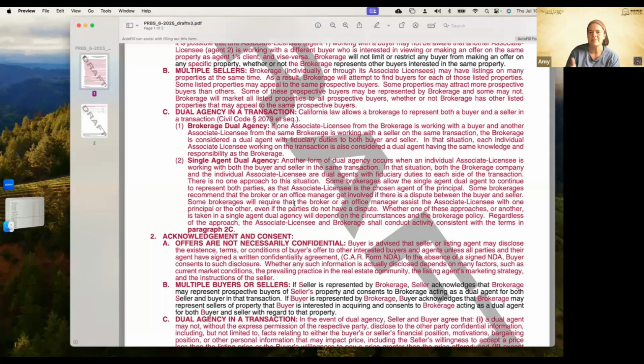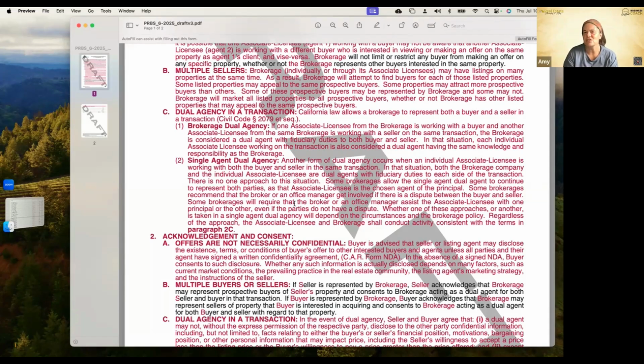Single agent dual agency, another form. I like that they clarified this. I think this is really good because it was never clarified previously. Another form of dual agency occurs when an individual associate licensee is working with both the buyer and the seller in the same transaction. In that situation, both the brokerage company and the individual licensee are dual agents with fiduciary duties to each side of the transaction.